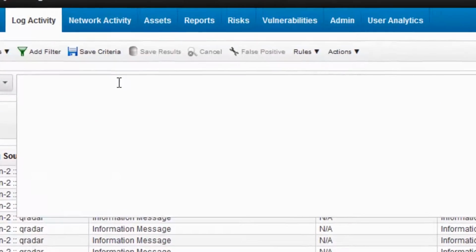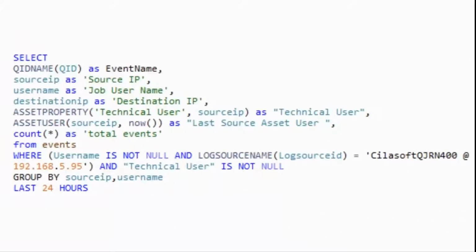Please note that this advanced search performs two AQL data retrieval functions. The asset property function is used to perform a lookup on a specific property for an asset. The asset user function searches for the user of an asset at a point in time. In this example, at the time of the query which is set to now. This function returns the username that is affiliated with the source IP address. Let's now run this search and look at the results.